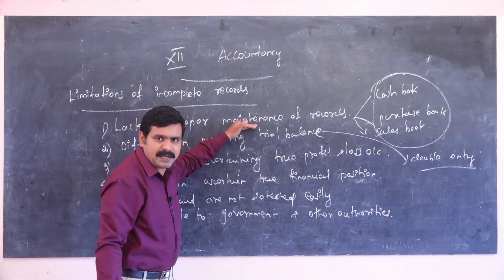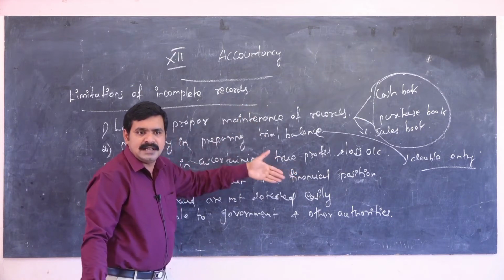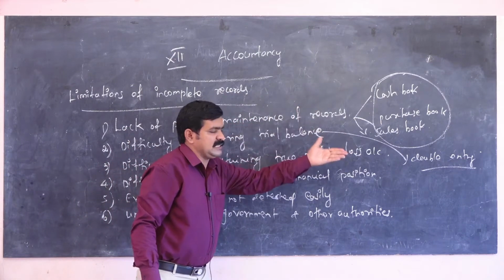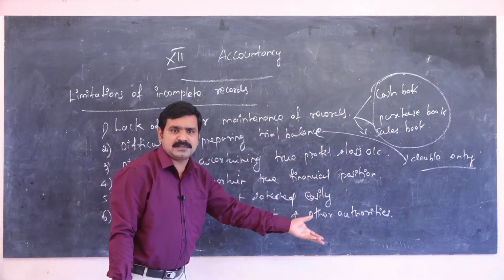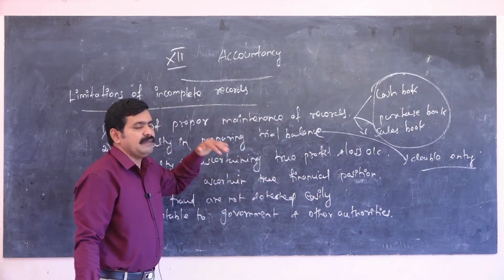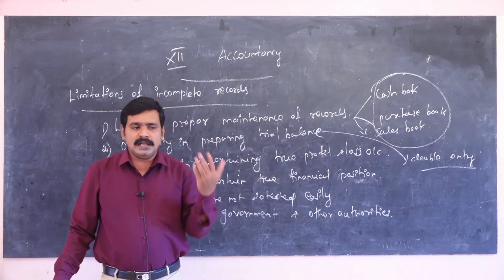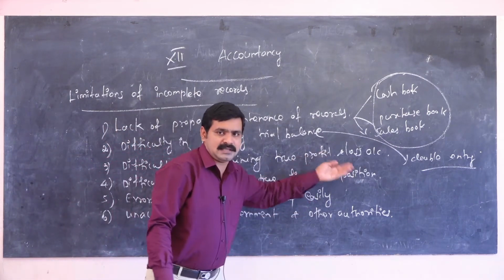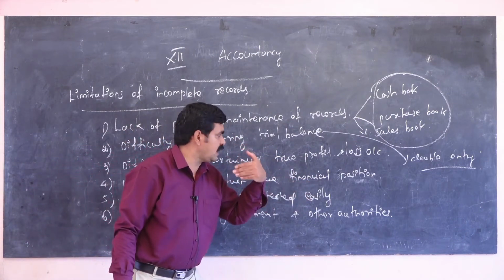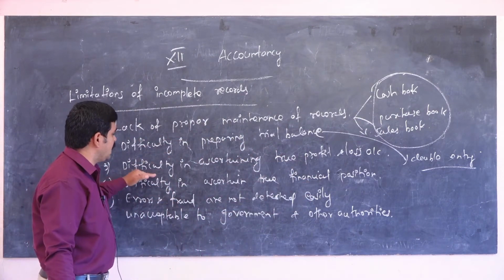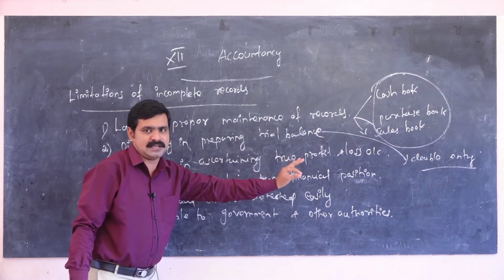The cash book, purchase book and sales book are not maintained, and the trial balance is not prepared. Without a trial balance, we cannot produce profit and loss to other people. That is very important in the difficulty in ascertaining true profit and loss.